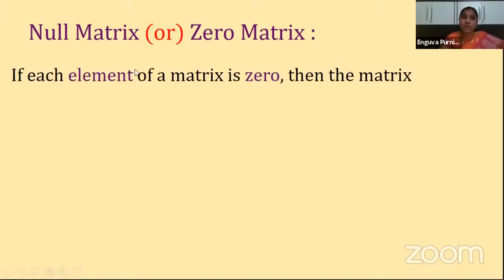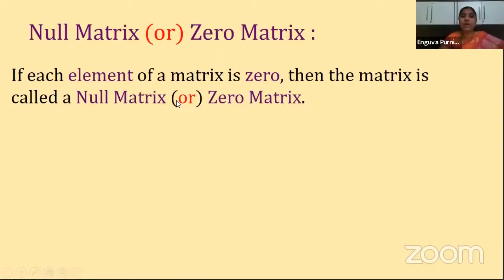Here, if each element of a matrix is zero, then the matrix is called a null matrix or zero matrix. What is the definition? Every element in the matrix is zero. Then such a matrix is called a null matrix or zero matrix. Clear, children?